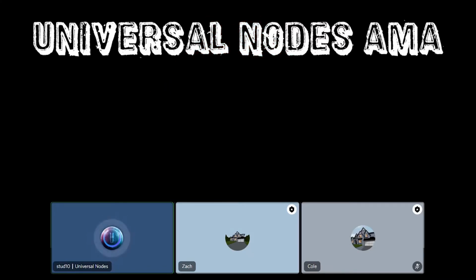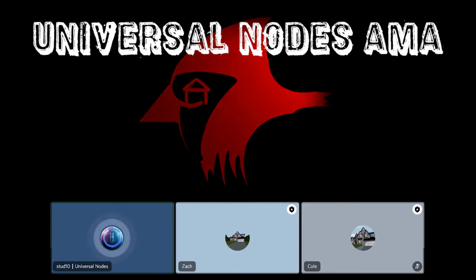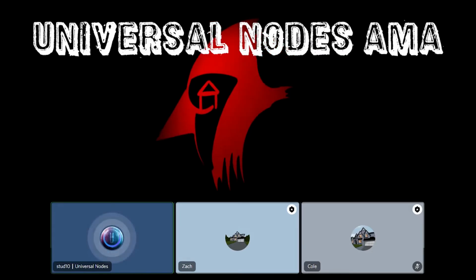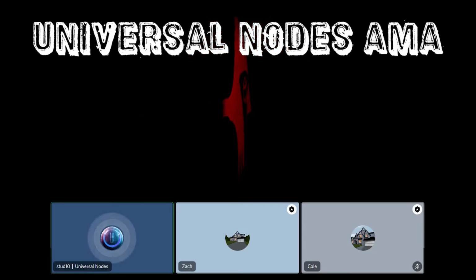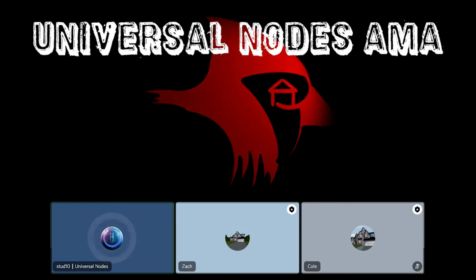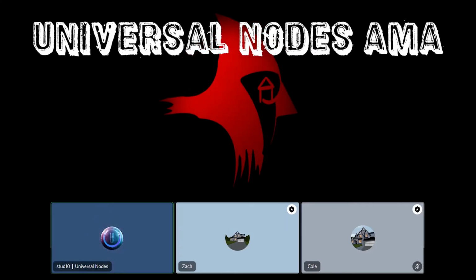Having NFTs will give you a bit of utility. One of the most unique utilities is that you get monthly fee reductions. What that means is that instead of having selling and buying tax, we'll have something like monthly fees.